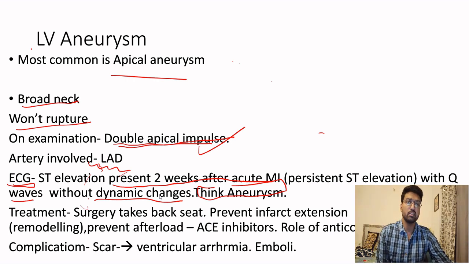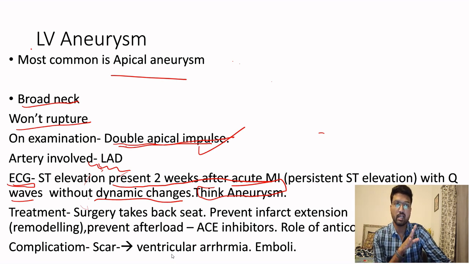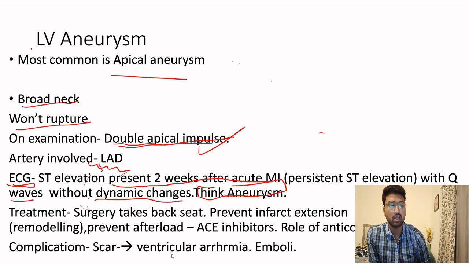How do you treat LV aneurysm? Since I said it won't rupture, we don't need surgery for this. Surgery takes a back seat. We just have to prevent the infarct from extending. See, what has happened is the MI has occurred, there is an infarct, the infarct is very weak, so that has bulged out. We have to prevent that infarct from extending. How can we do that?